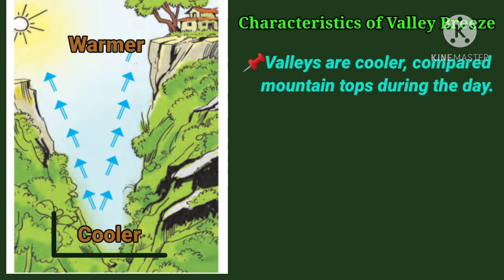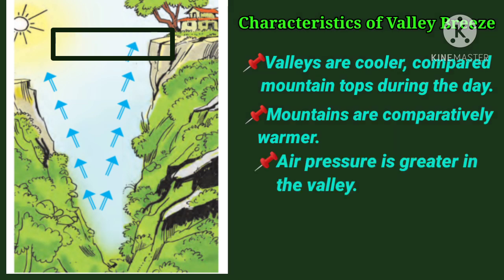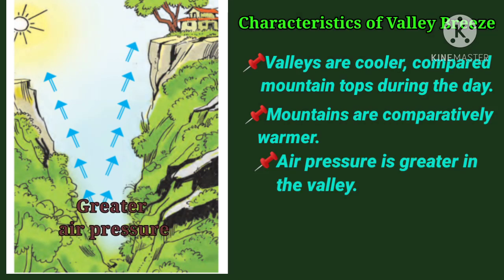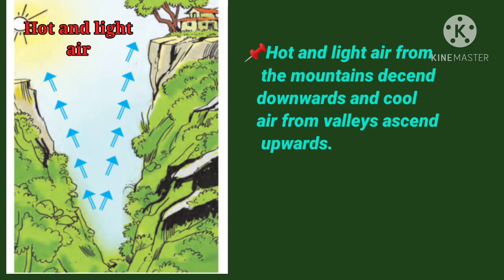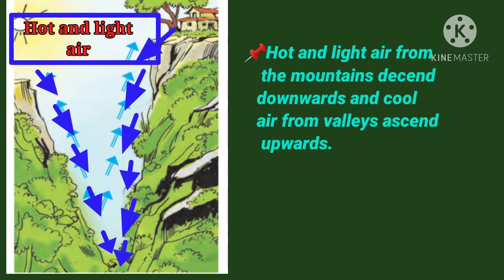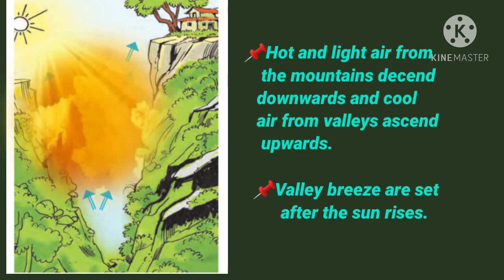Valleys are cooler compared to mountain tops during the day. Mountains are comparatively warmer. Air pressure is greater in the valley. Winds blow from valley to the mountain tops. Hot and light air from the mountains ascends and cool air from valleys descends. Valley breezes are set after the sun rises.